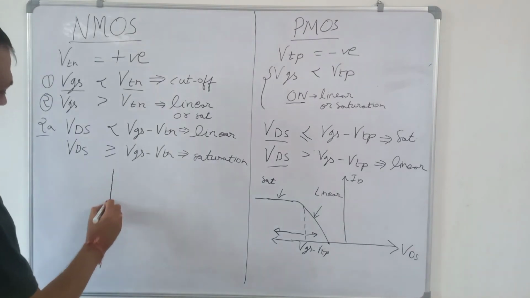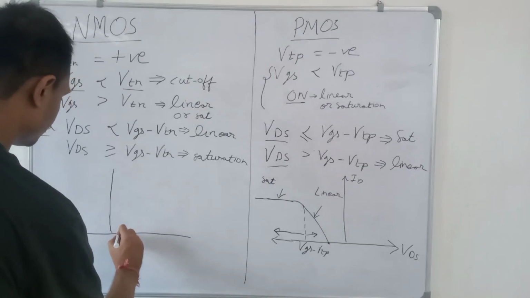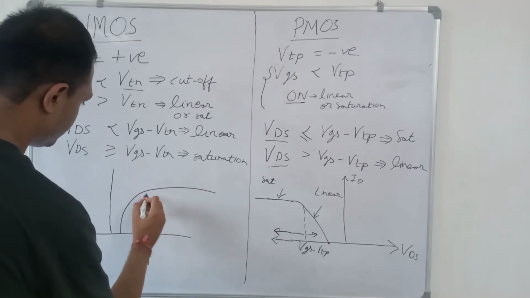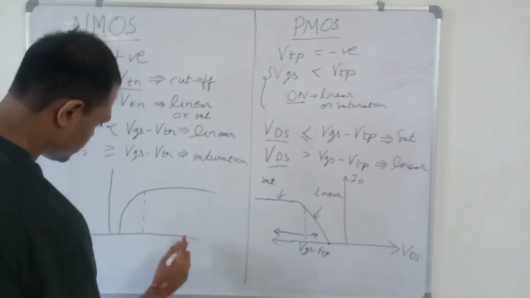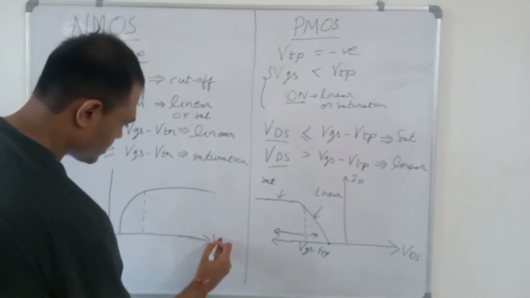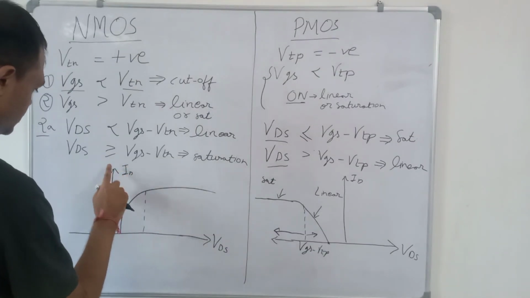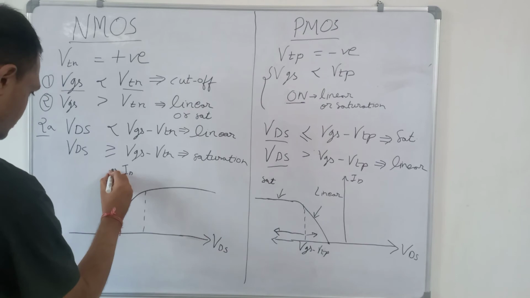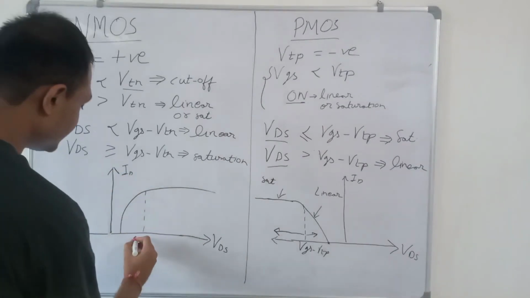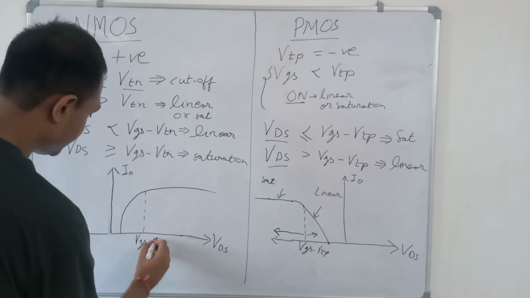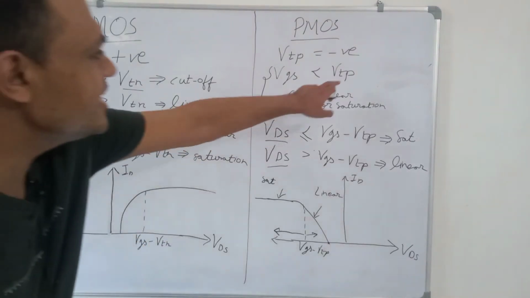Similarly for NMOS we can draw the curve like this. This is VGS minus VTN, N denotes NMOS, and here P denotes PMOS.